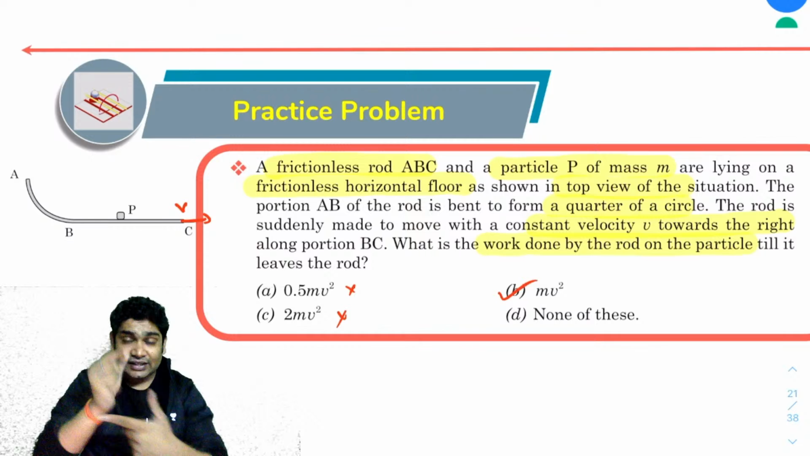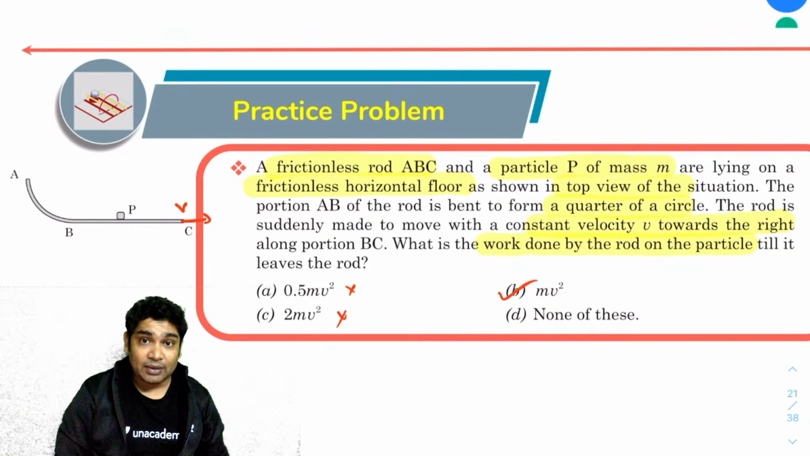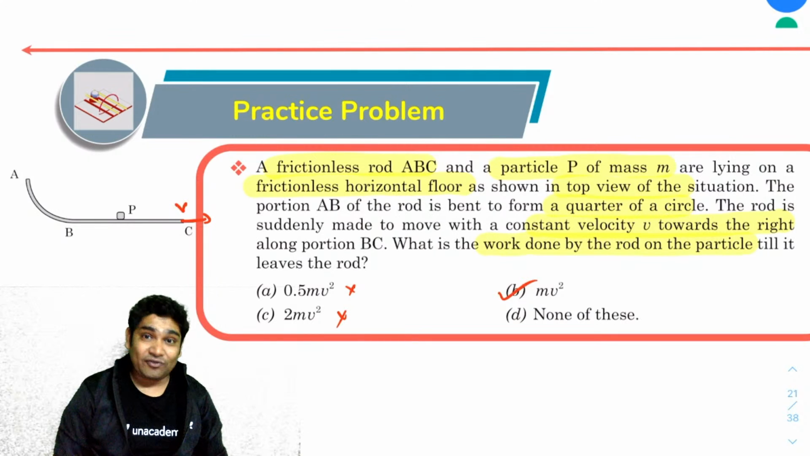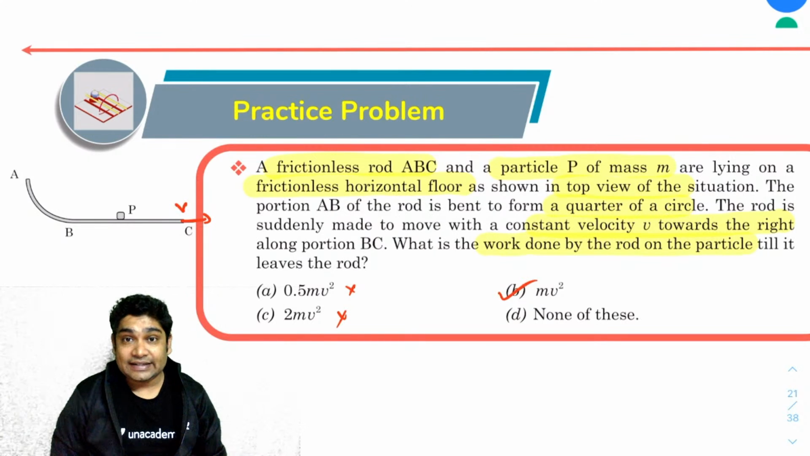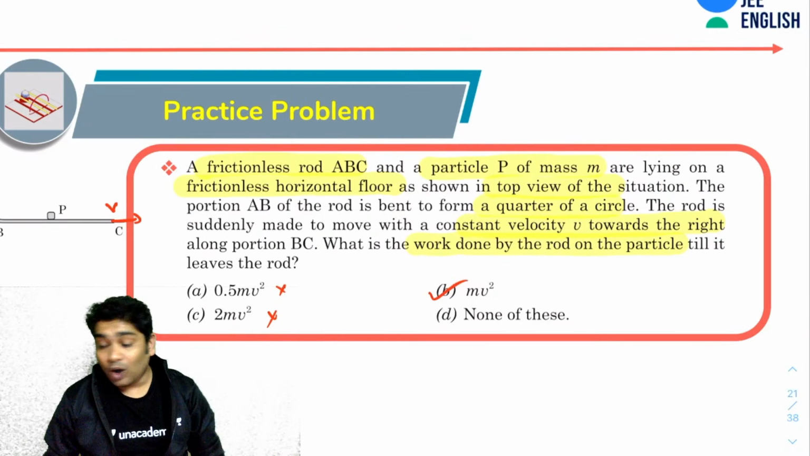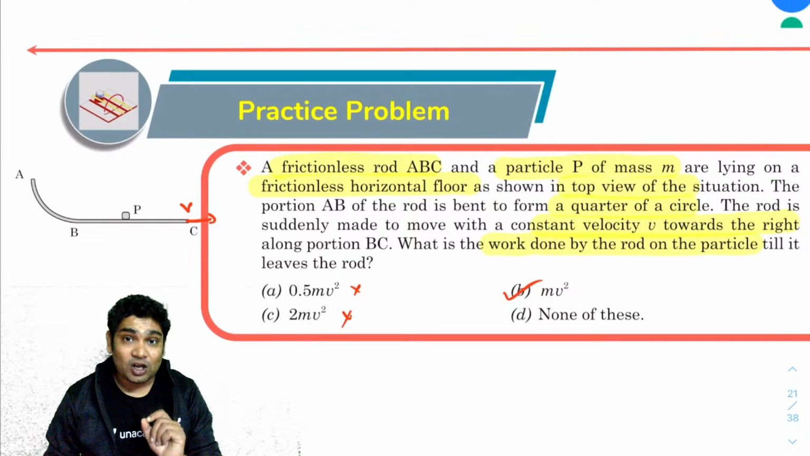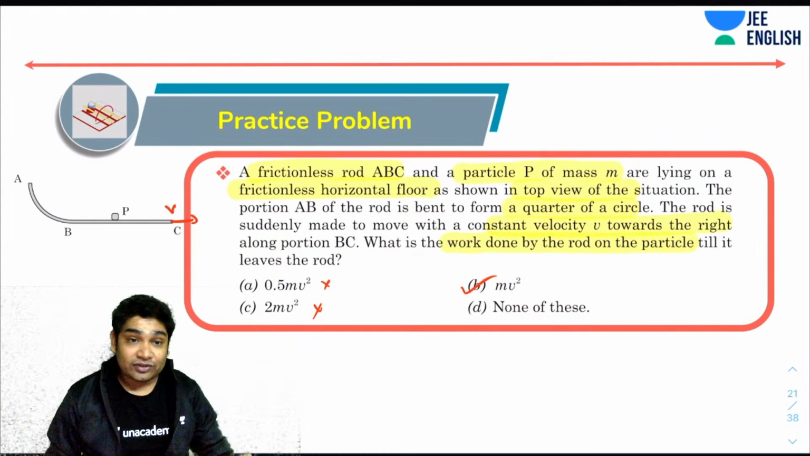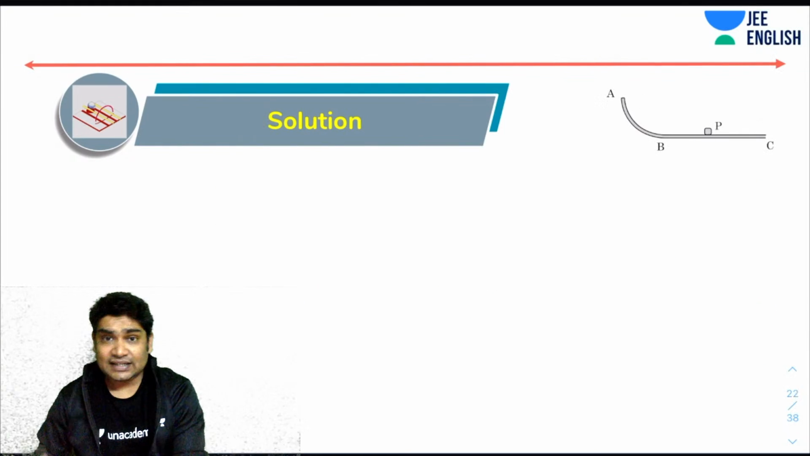So if I can find the velocity that it gains at the time it loses contact, I can find the work done, because the only force that can do work and that can increase the kinetic energy of this P is the work done by the rod. Okay. Now all I need to do is figure out with what velocity the point P has when it leaves contact with the rod. Okay, so let's think about it.